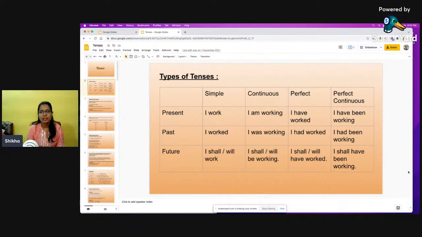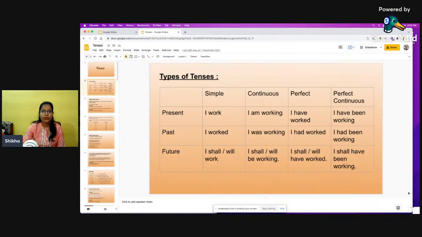As you can see on my screen, we have simple present tense, present continuous tense, present perfect tense, and present perfect continuous. In the same way, we have simple past, past continuous, past perfect, and past perfect continuous. And we also have simple future, future continuous, future perfect, and future perfect continuous, right?